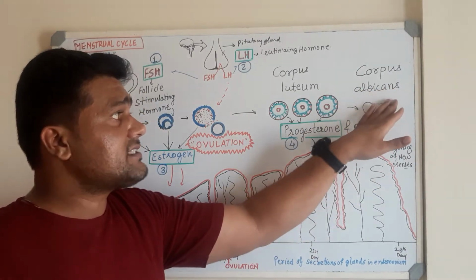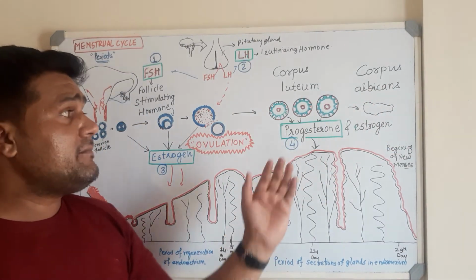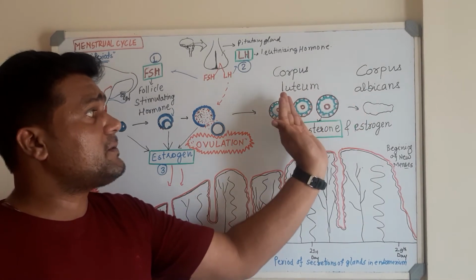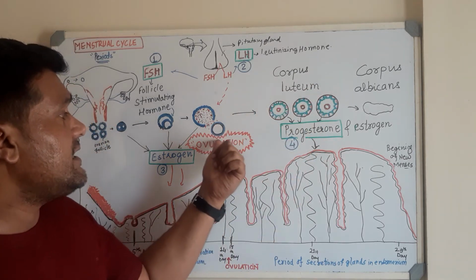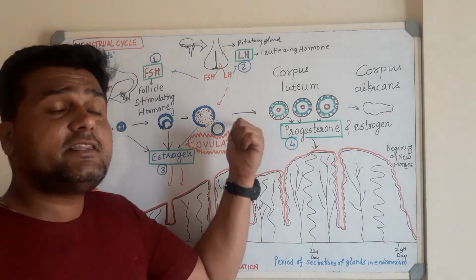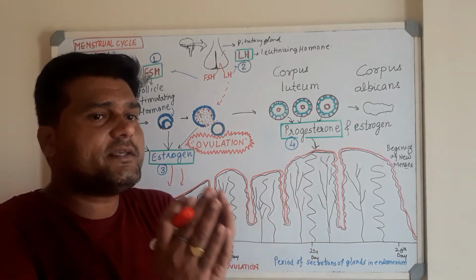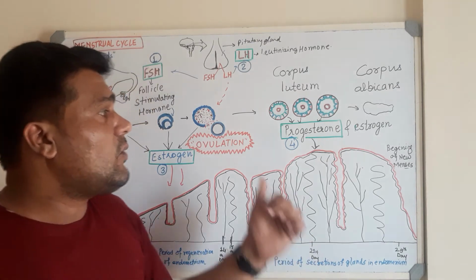The moment this corpus albicans forms, ovulation प्रोसेस के बाद में जब कॉर्पस ल्यूटियम फॉर्म हुआ, कॉर्पस ल्यूटियम फॉर्म होने के बाद में, if the ovary is not able to fertilize within 24 hours, मतलब अगर जब ओवरी रिलीज हो गई और वो 24 घंटे के अंदर fertilized नहीं हुई, okay, so what would happen?